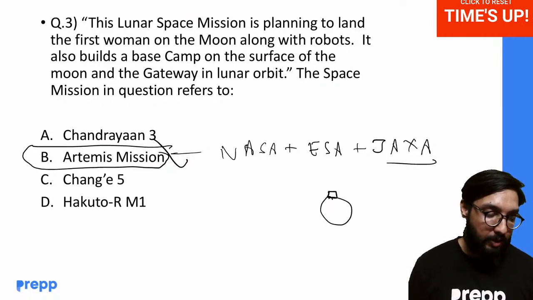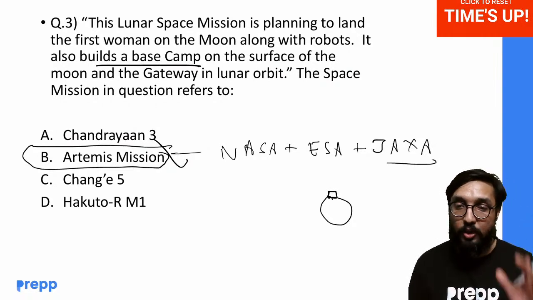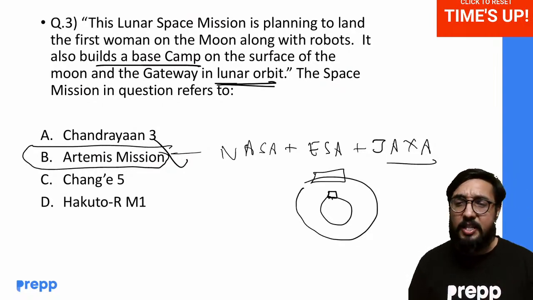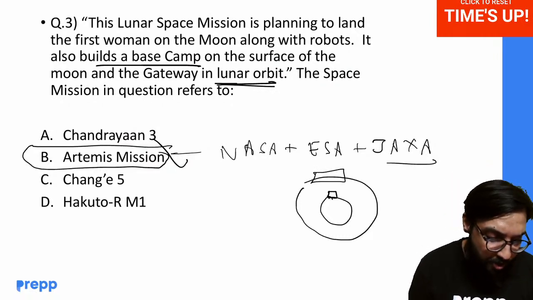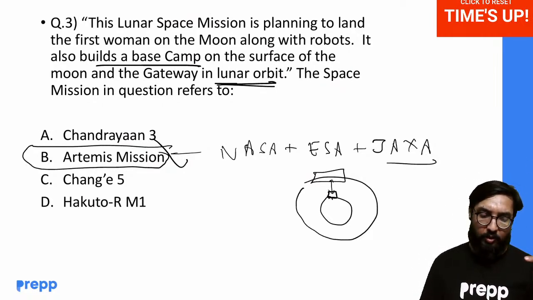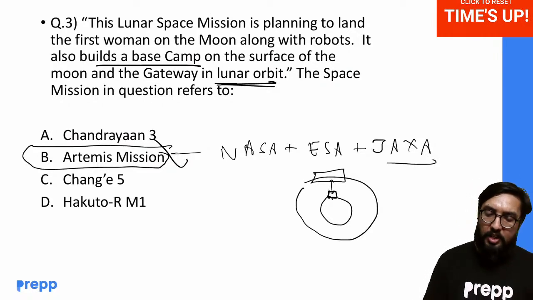And what is unique is, in this mission, a base camp will be built on the moon where astronauts can stay and do their work. And around the lunar orbit, there would be something like a space station which would be revolving, so astronauts can do to and fro from that orbit. So this is the unique part about it.